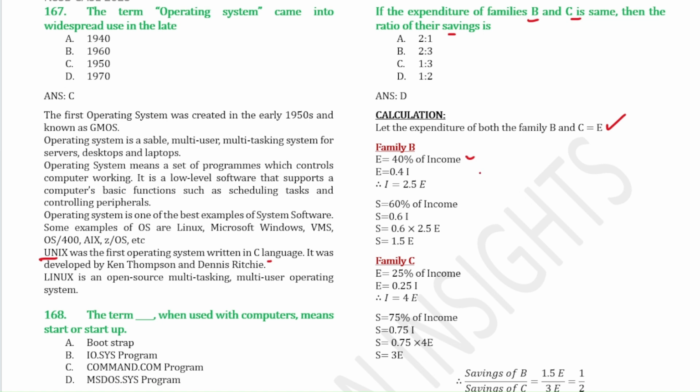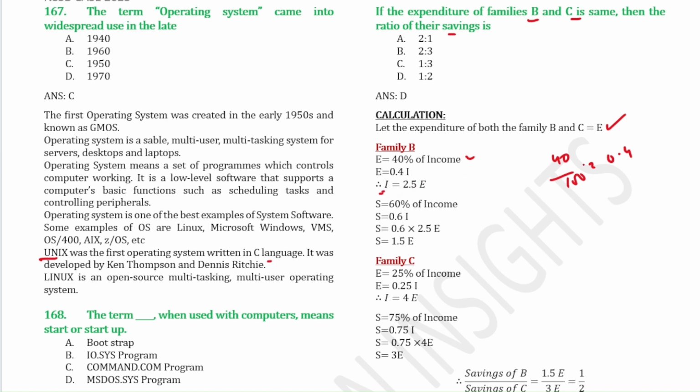But we don't know the amount of income, right? They have only mentioned the expenditure and savings, and then they have given the condition that expenditure is same. So 40% of income, if you write it, will be 40 by 100, right? So it will give you 0.4. So expenditure you will get as 0.4 I.